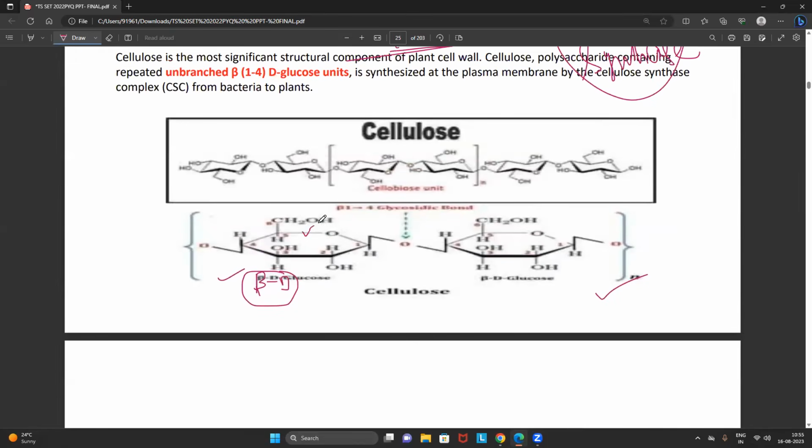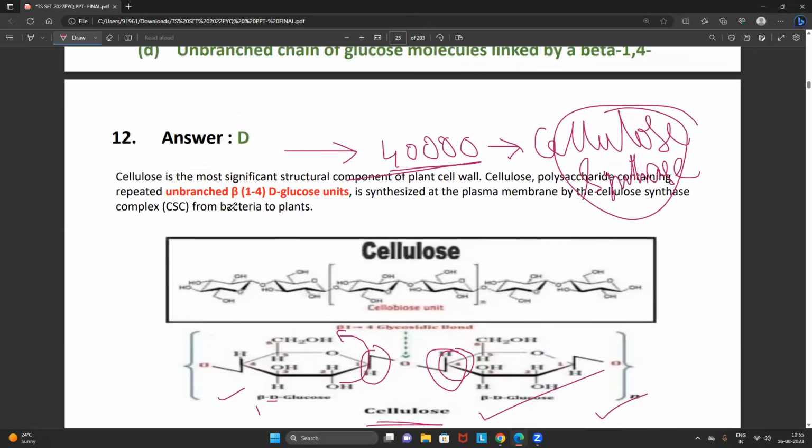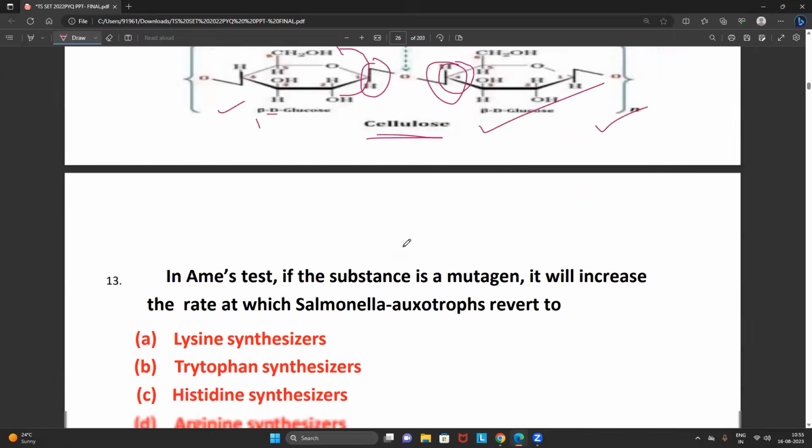You can see that the first carbon of the first sugar is associated with the fourth carbon of the second sugar. And they are beta. Beta means, friends, all the OH groups are in the same direction. That is called beta. So beta 1,4 glycosidic linkage. No need to get confused with that particular point. Hence the correct answer is D.